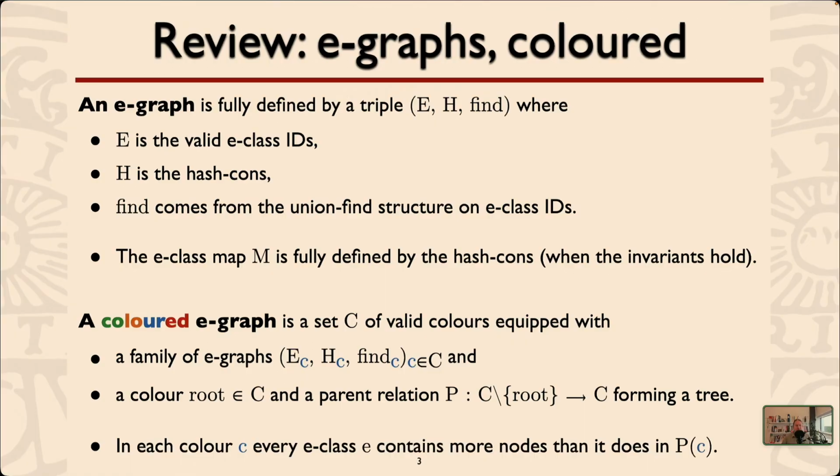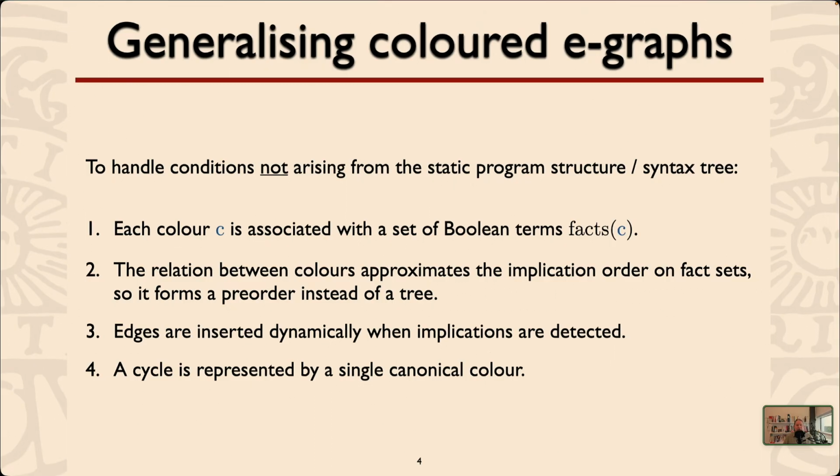And the interesting invariant of colored EGRAPHs is that in each color C, every E-class contains more nodes than it does in the parent. So the closer you get to the root, the fewer terms or the fewer nodes are equated. So we are generalizing colored EGRAPHs in this work. And we do that in order to handle conditions that do not arise from the static program structure or the syntax tree of the program.